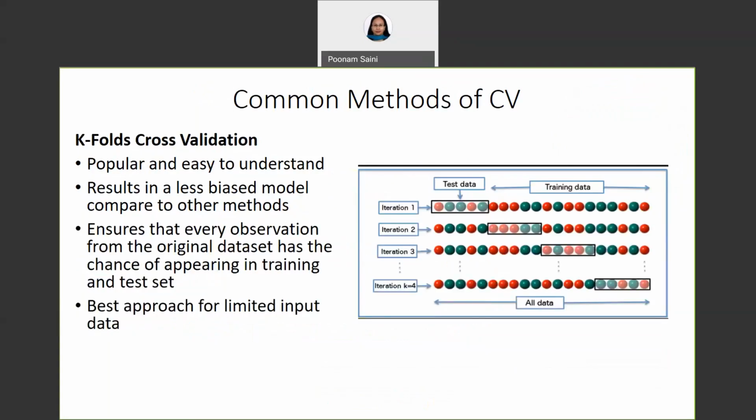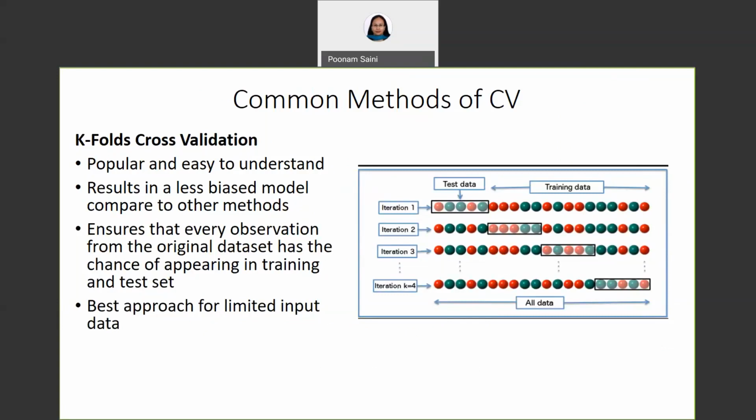The second approach, which is very popular and easy to understand, is k-fold cross validation. It generally results in a less biased model in comparison to other methods because it ensures that every observation from the original data set has a chance of appearing in the training as well as in the test set. This is one of the best approaches for limited input data.